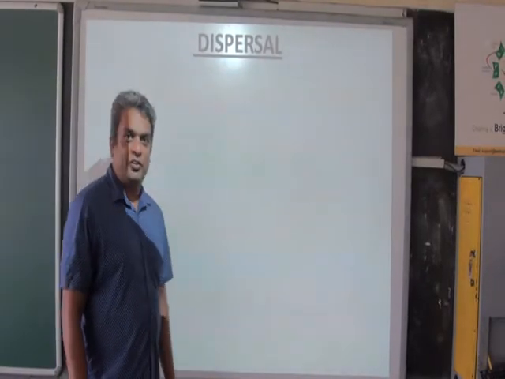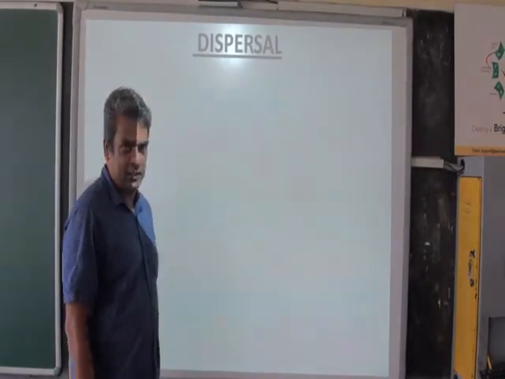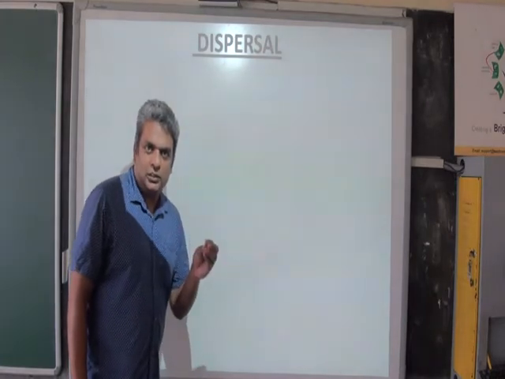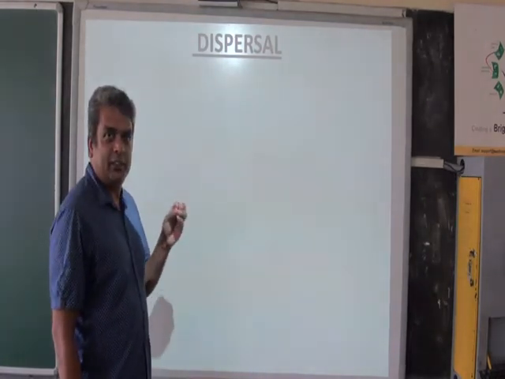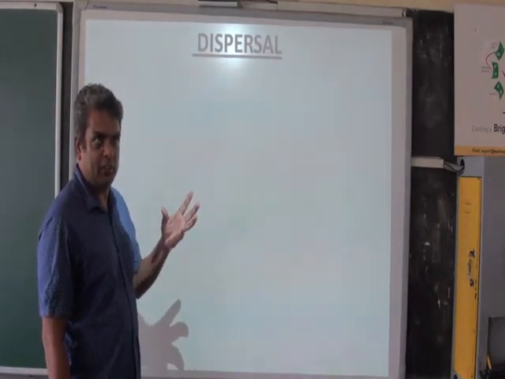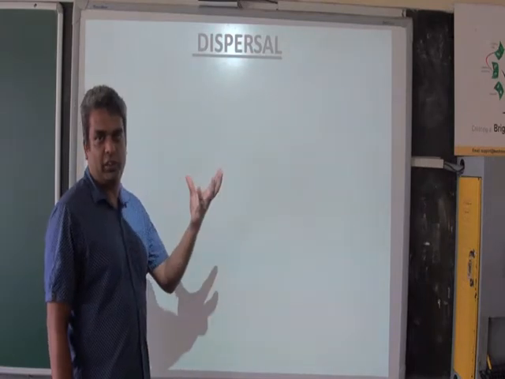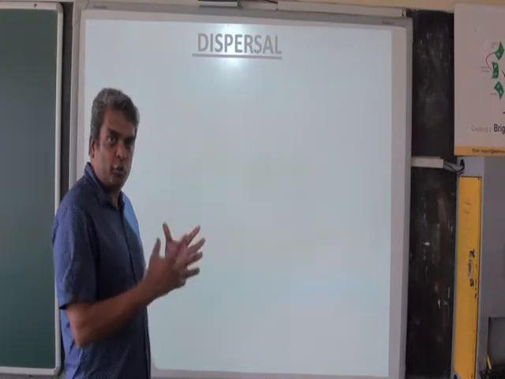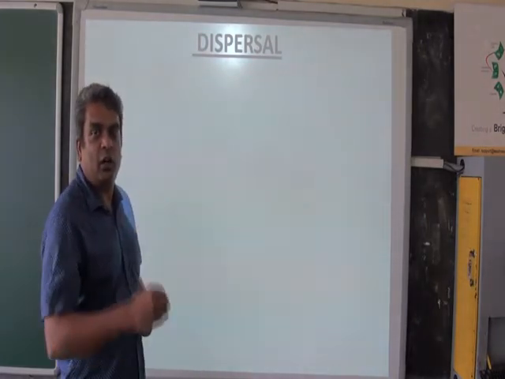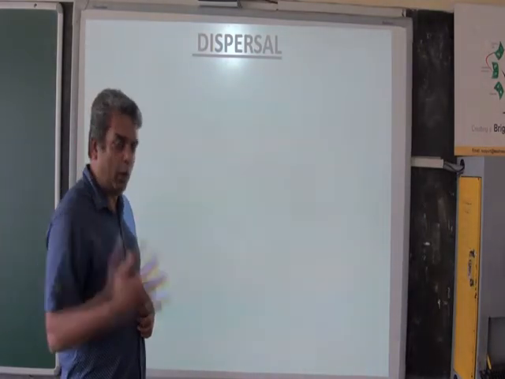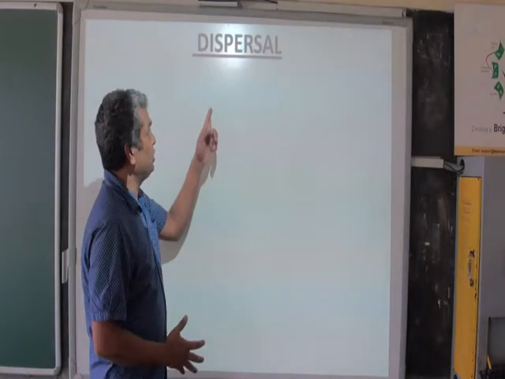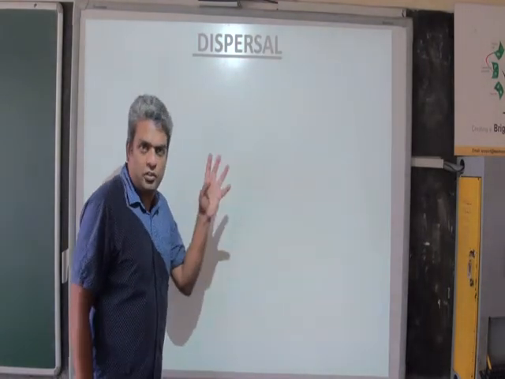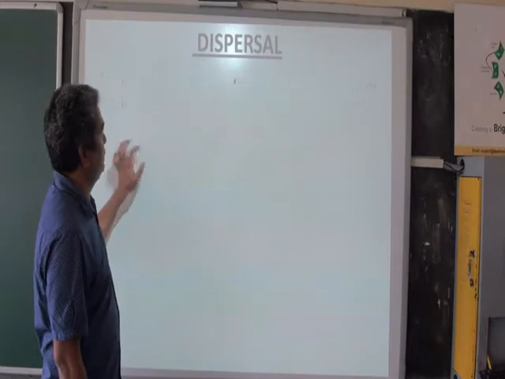Hi everybody, this is the second part of parts of a seed. Now we learned in the previous chapter that a seed has different parts and then it becomes a fruit later on. And when the fruit grows, those fruits need to be taken away from the mother plant. Now why does it need to be taken away? Because it needs to be dispersed. Now what is dispersal? Let us understand first.